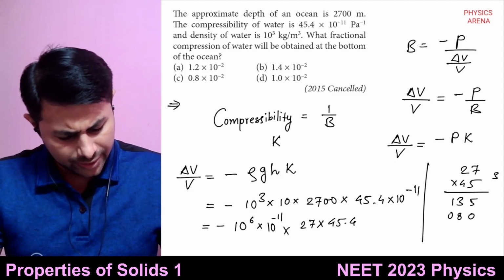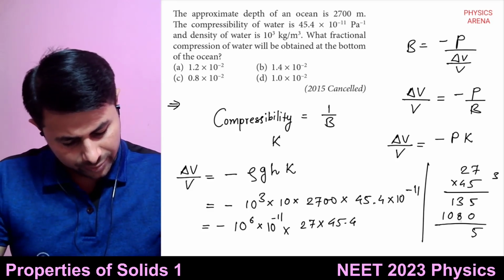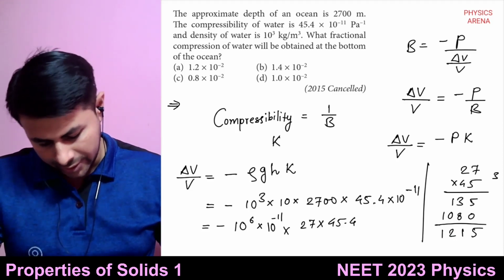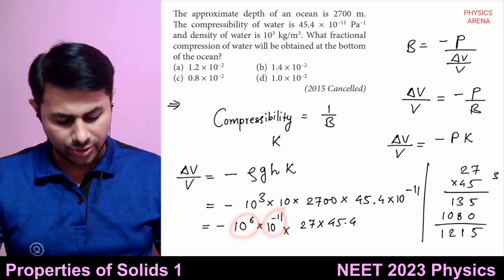Am I right? I think so. So this is 1215. All right.